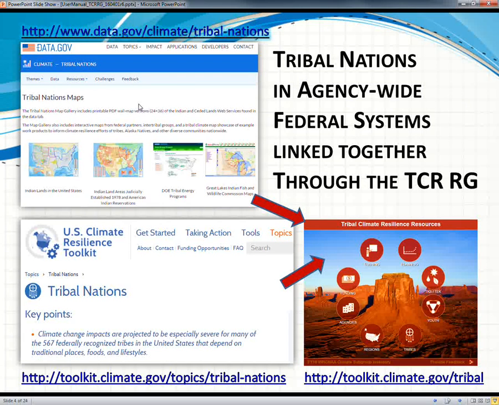You can also get to maps and data about climate that's useful for tribes. That is shown in the data.gov/climate. There's a new theme called Tribal, and those are also linked right back into this new resource guide.